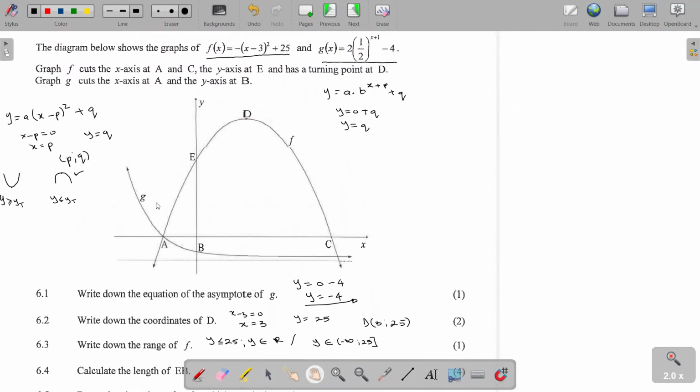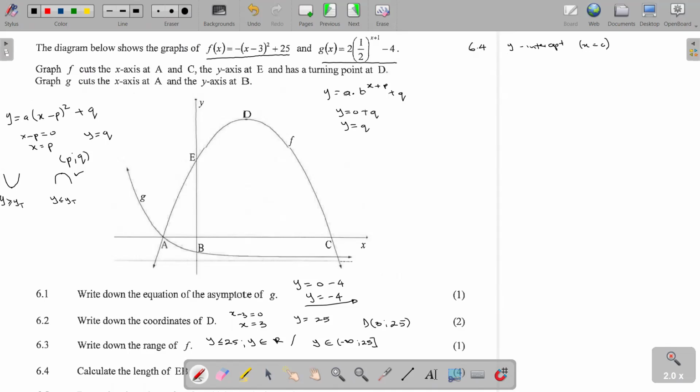here, it means we need the coordinates of E, but we are told that E, that is question 6.4, you are told that E is the y-intercept. So how do you calculate the y-intercept? For the y-intercept, we know we have to substitute x equal to 0.